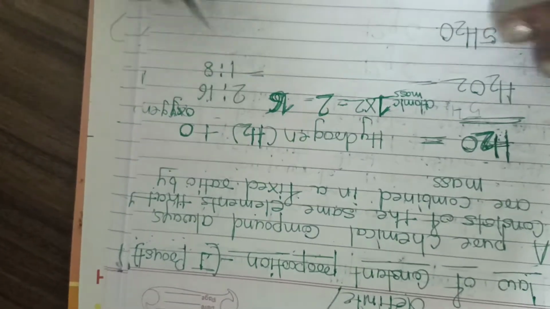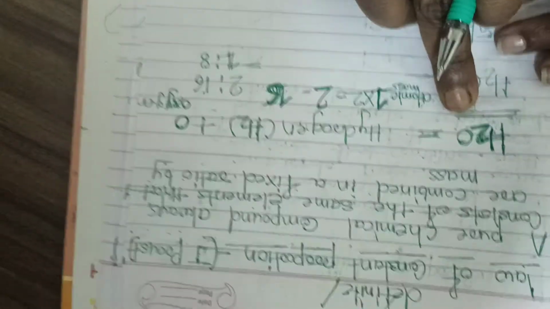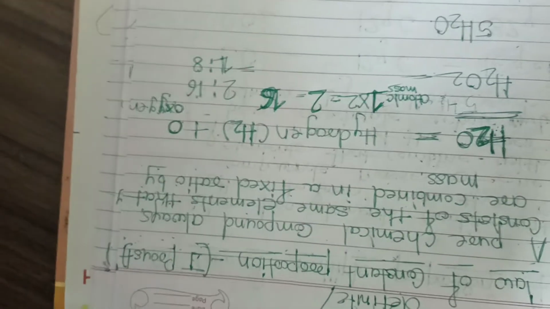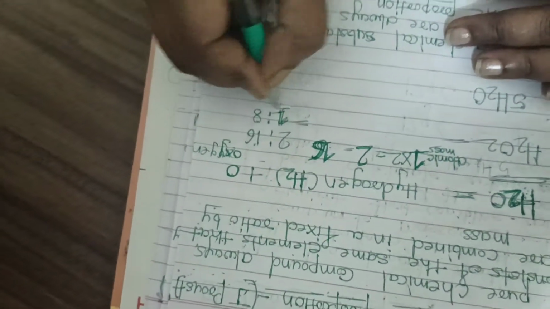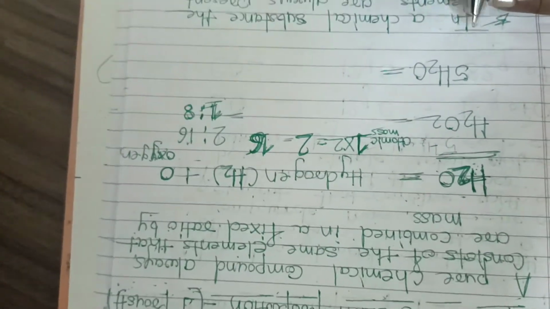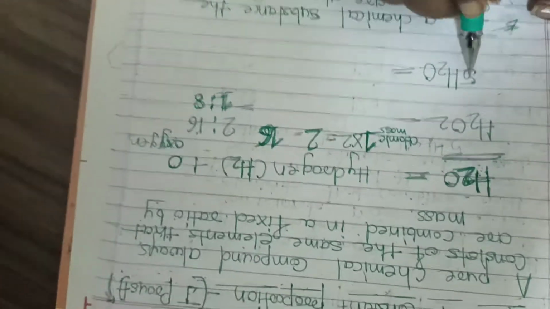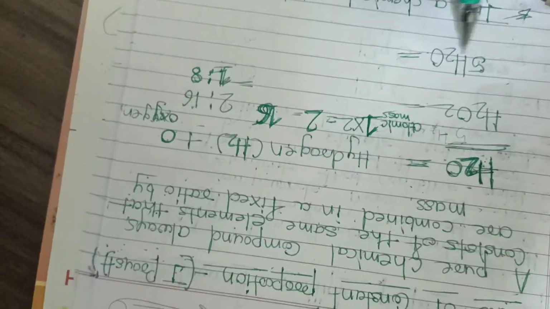Do you understand, students? Any gram of water molecule, 20 gram of water, 50 gram of water, its smallest ratio will always be 1 is to 8. See, it will be clearer for you if I give an example. See, 5 molecules of water.